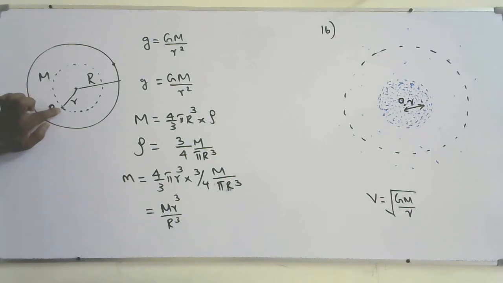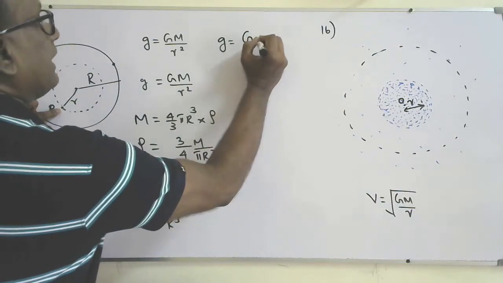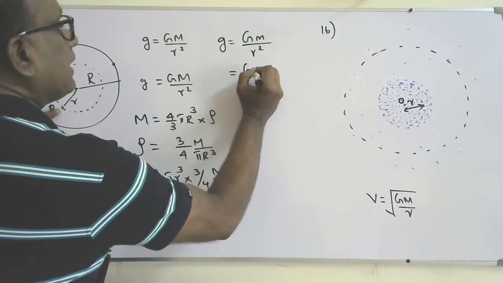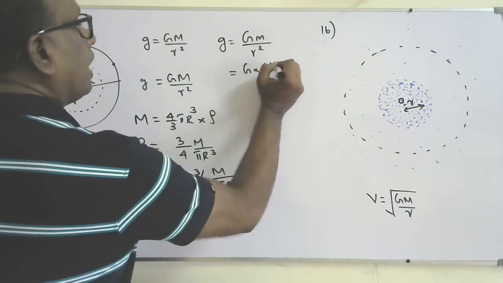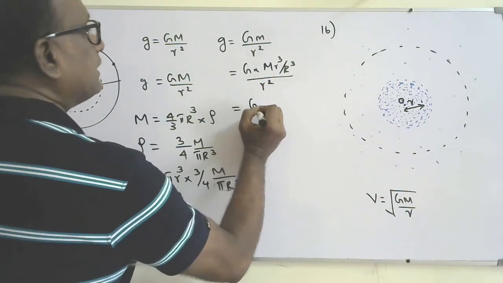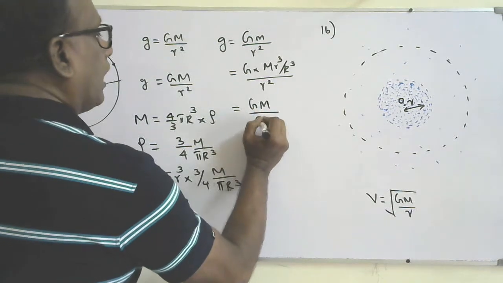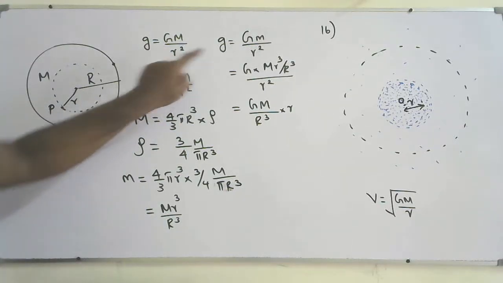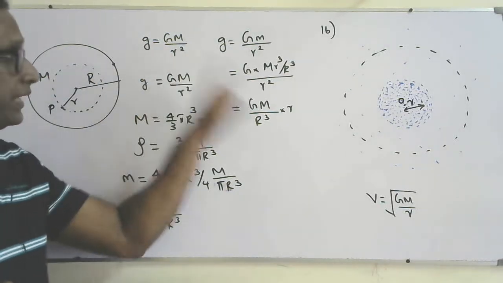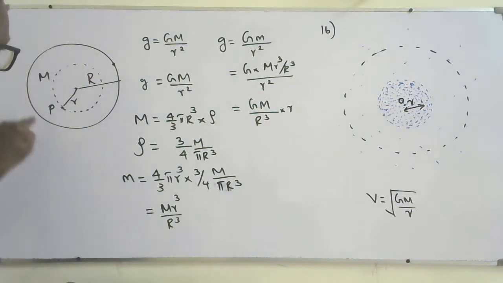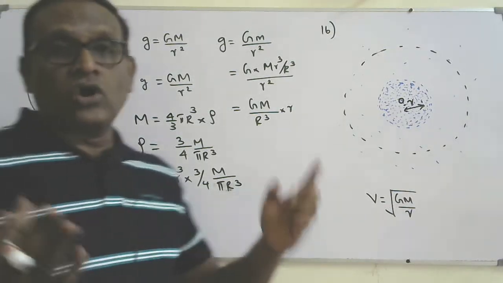Now the gravitational field strength inside the Earth at point P is given by g equals G times this mass over r squared. Instead of the mass, I substitute M r cubed over R cubed, over r squared. So that is going to be GM over R cubed times r. That's the way the gravitational field strength inside the Earth varies with distance from the center. When it comes to the surface, the whole mass will be enclosed within that sphere. This is all related to Gauss's law.